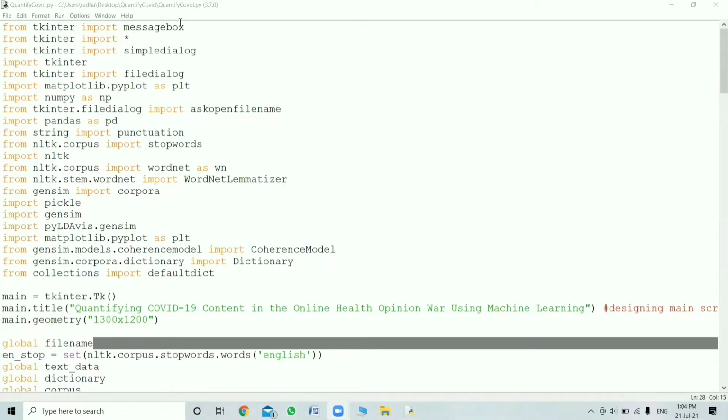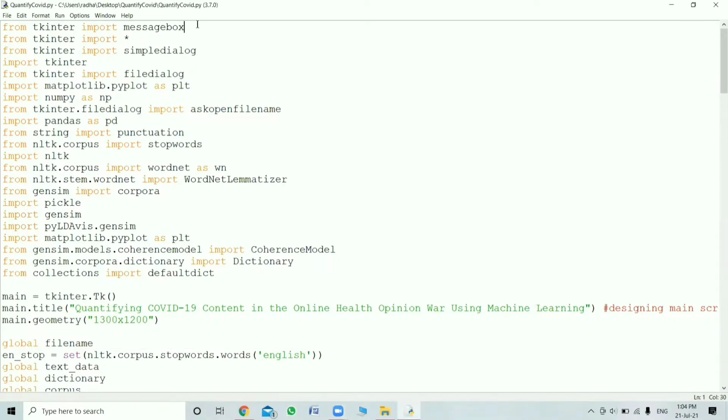Now I'm going to explain the quantifying COVID-19 content. First, coming to this, from Tkinter we'll import messagebox. Tkinter is taken mainly for giving or displaying our title. In that, we'll import messagebox. Whatever title we have to give will be displayed in the message box.